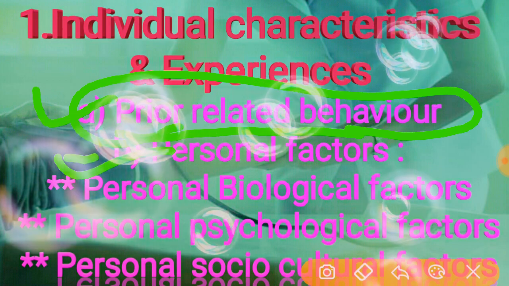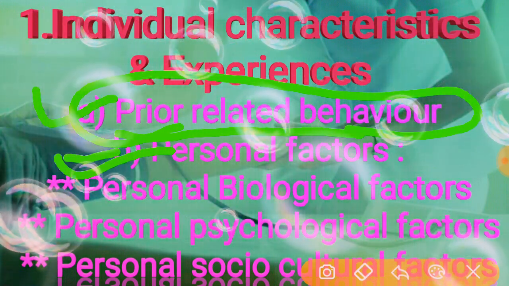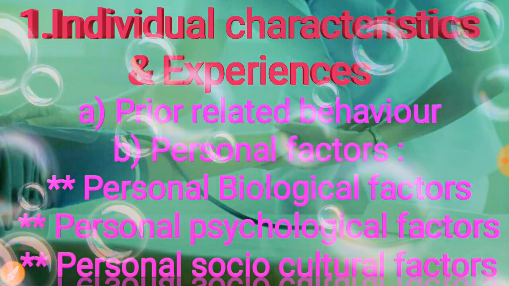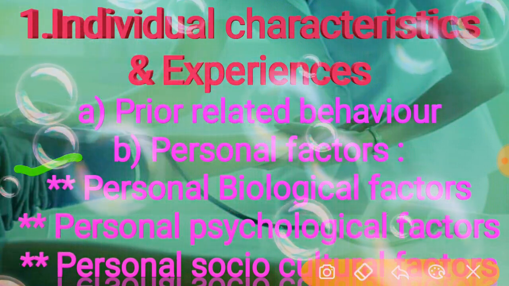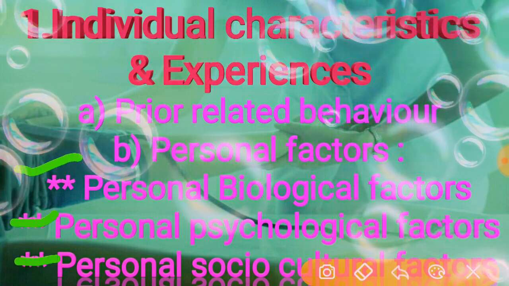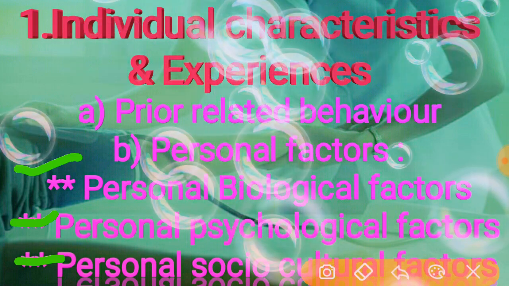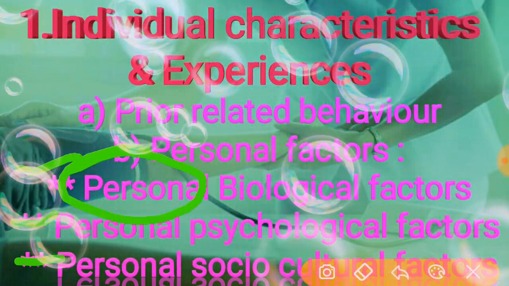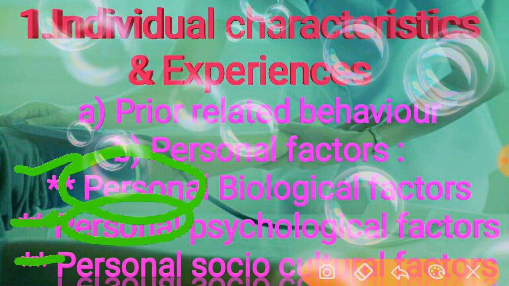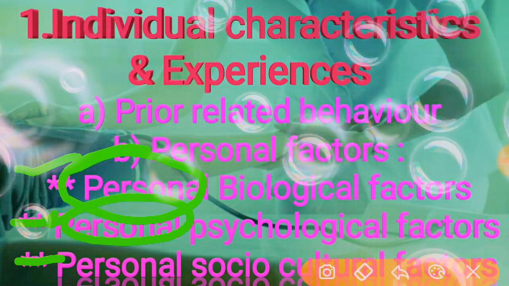Coming to the second one, personal factors. Personal factors are categorized into three types: personal biological factors, personal psychological factors, and personal socio-cultural factors. The word personal itself shows that the focus is on the individual.